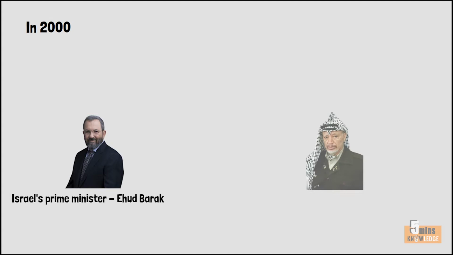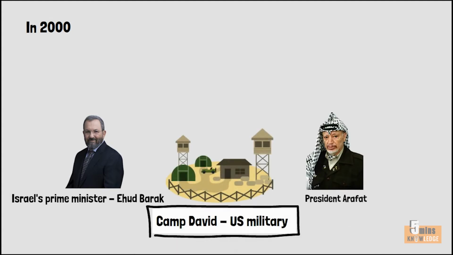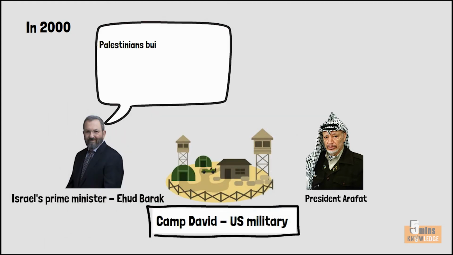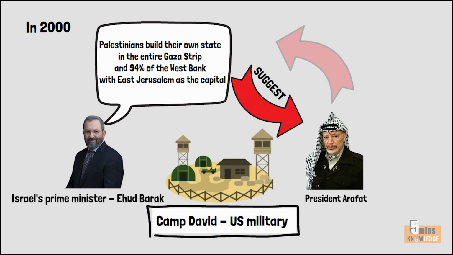In 2000, Israel's Prime Minister Ehud Barak met President Arafat at Camp David, a U.S. military base in Maryland, to negotiate a new two-state plan. Ehud Barak suggested that Palestinians build their own state in the entire Gaza Strip and 94% of the West Bank with East Jerusalem as the capital.